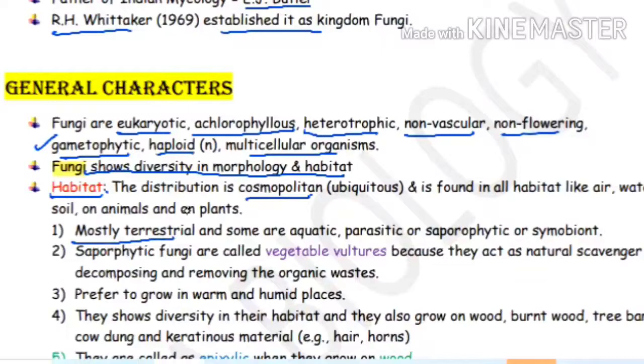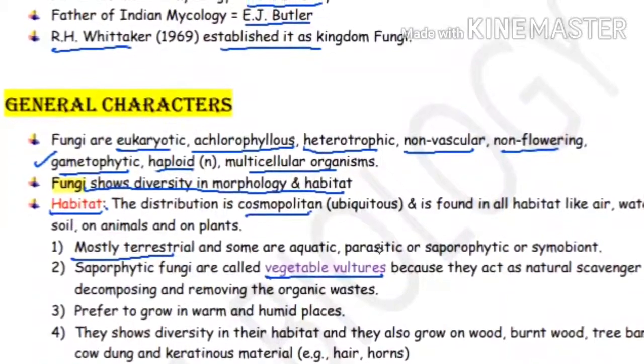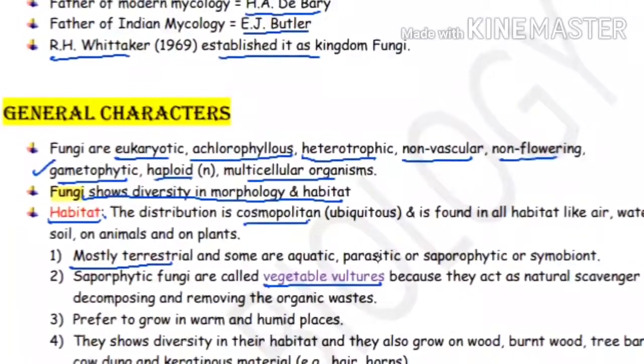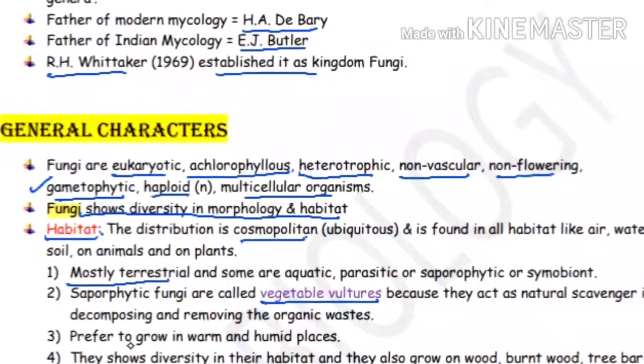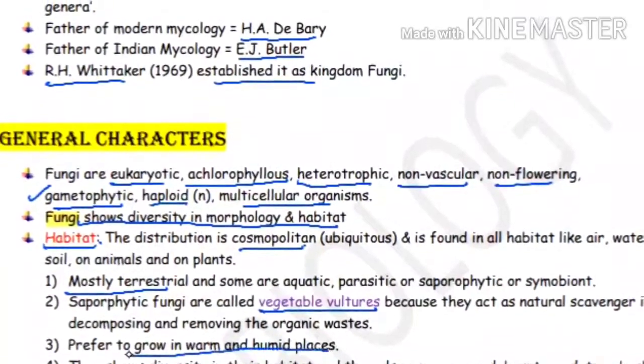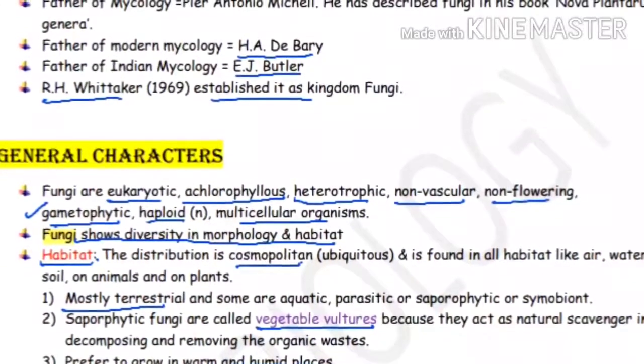We call them the vegetable vultures, because they help in cleaning the earth by feeding on dead bodies. They generally prefer to grow in warm and humid places. So we say they show diversity in habitat.